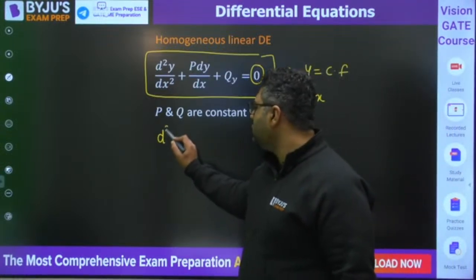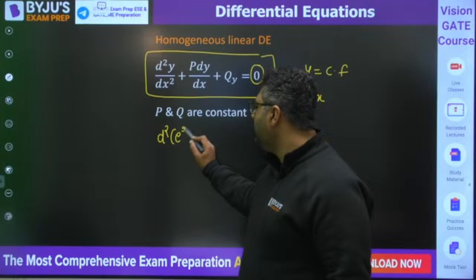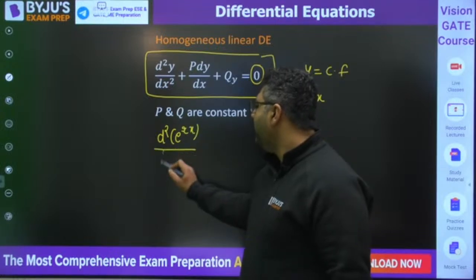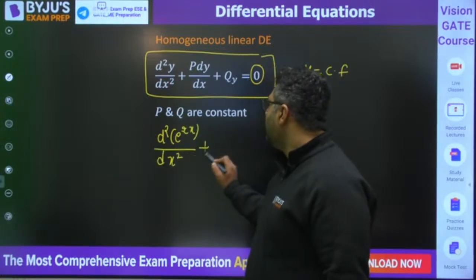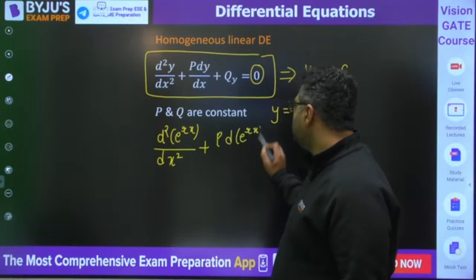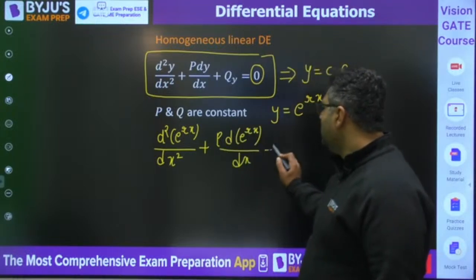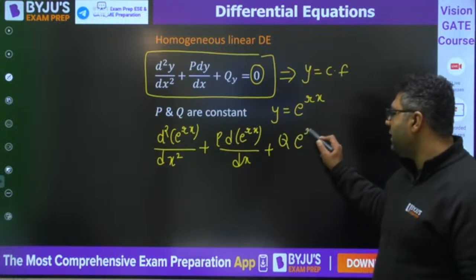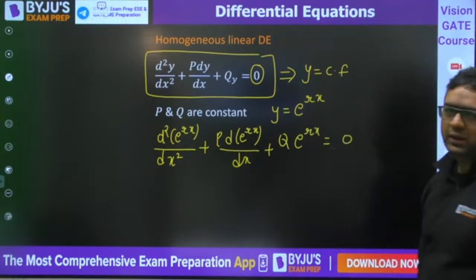When you put in, d square of e to the power rx by dx square plus p d of e to the power rx by dx plus q e to the power rx equals 0.